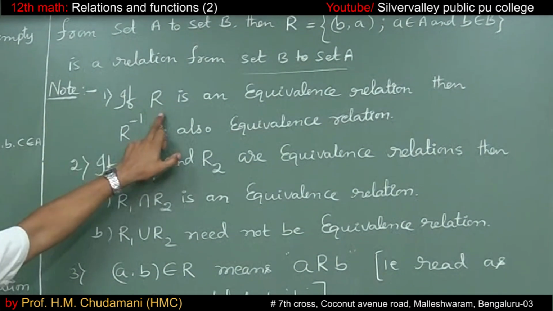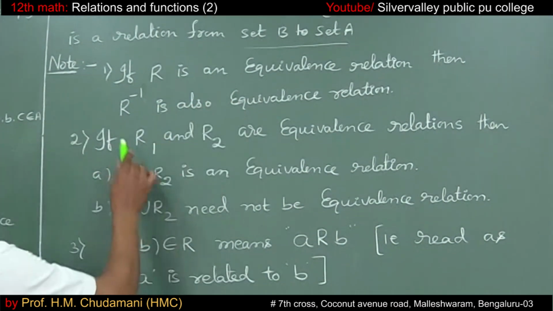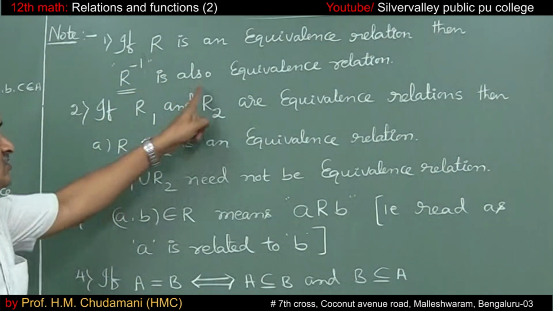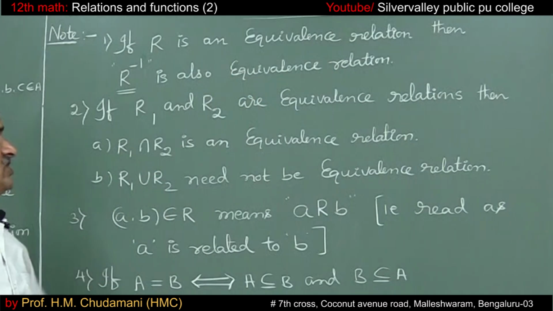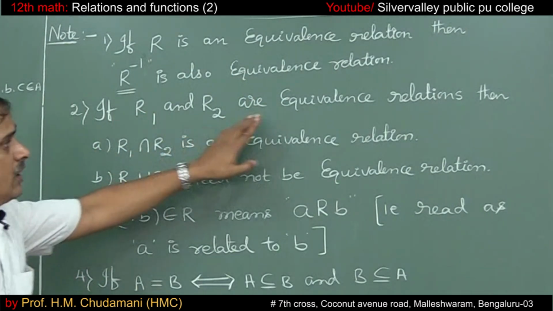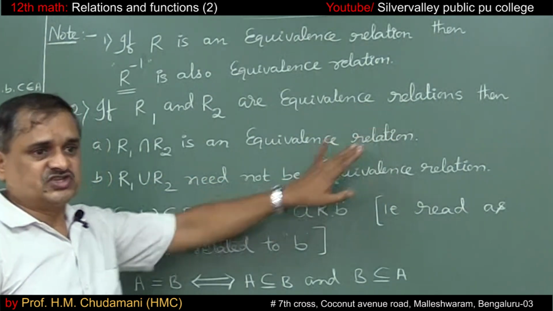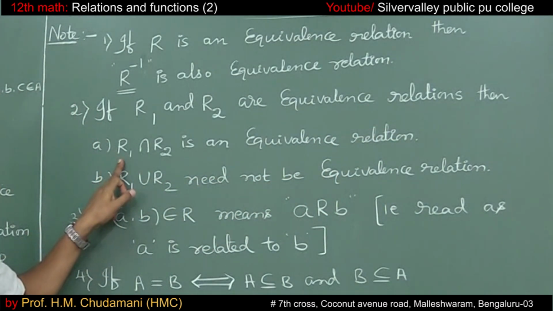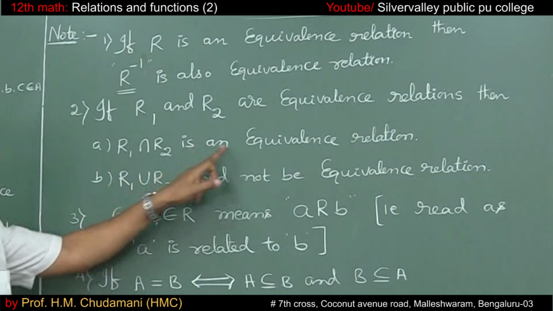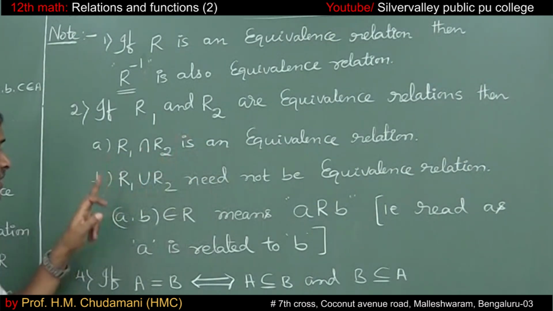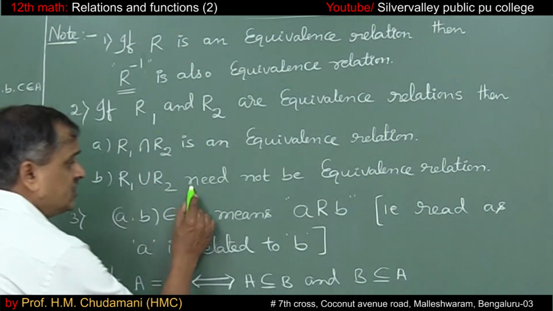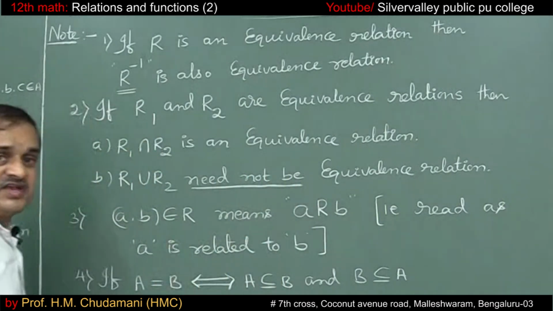Note: if R is an equivalence relation, then R inverse is also an equivalence relation. The second note: if R1 and R2 are two equivalence relations, then the intersection of those two, R1 intersection R2, is an equivalence relation, whereas R1 union R2 need not be an equivalence relation.